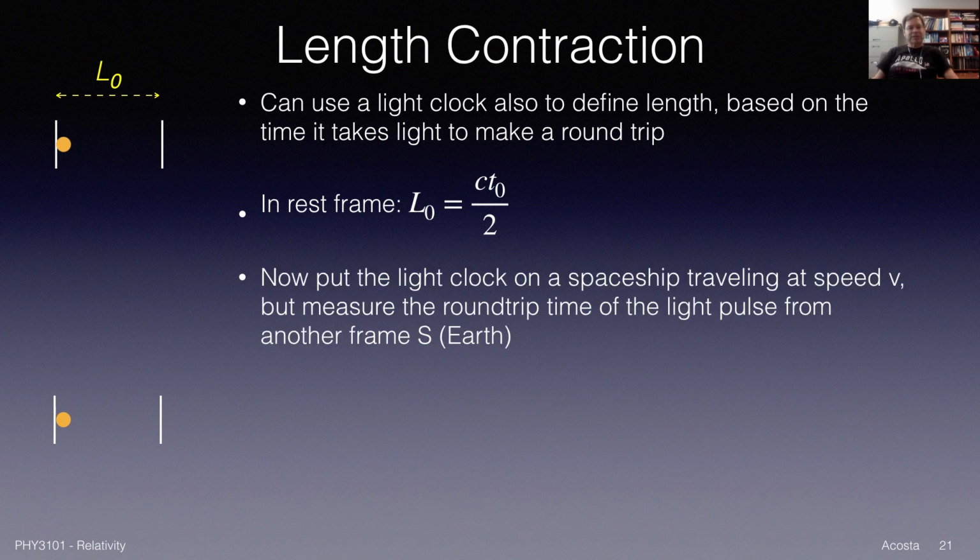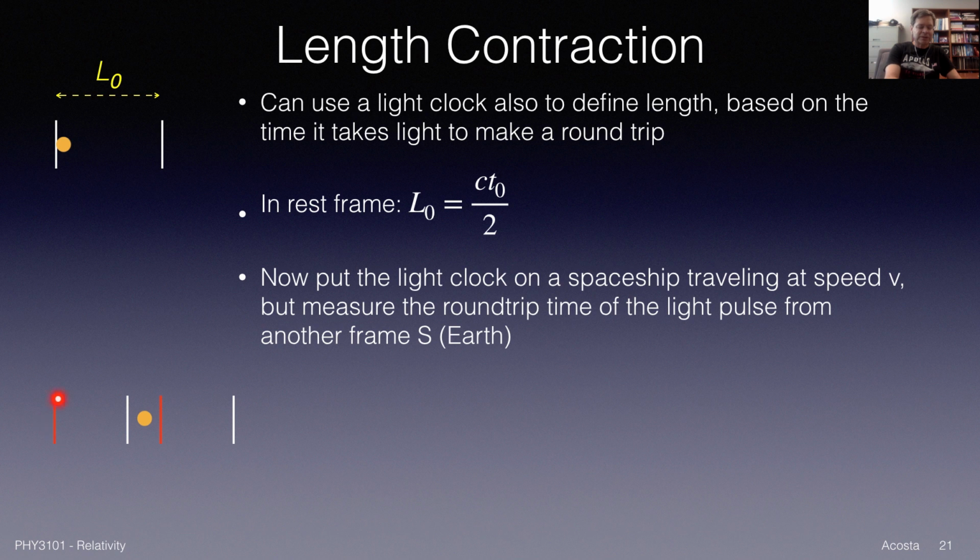Now let's put this light clock on a spaceship traveling at a speed v, but measure the round trip time of the pulse to go between the two mirrors from another frame S, say that of the Earth, where the light clock moves by, just like before. The difference here is we've oriented the light clock so the light pulse goes in the direction parallel to the motion of the rocket, or whatever is moving this light clock. So we're having that light pulse bounce back and forth along the motion in the horizontal direction.